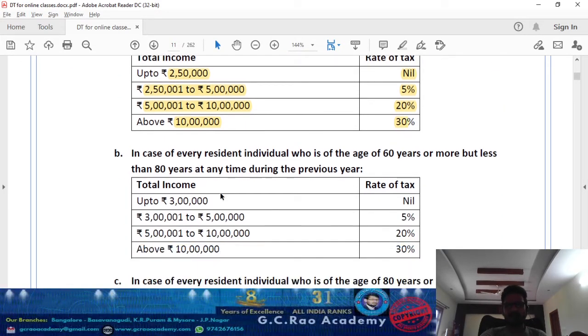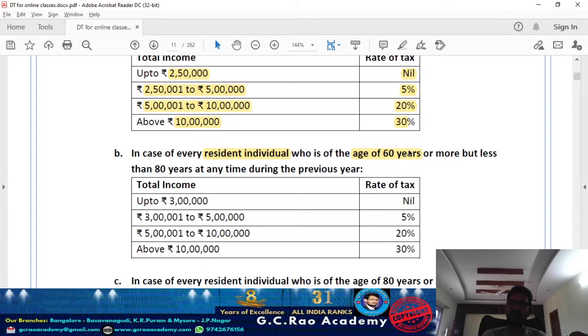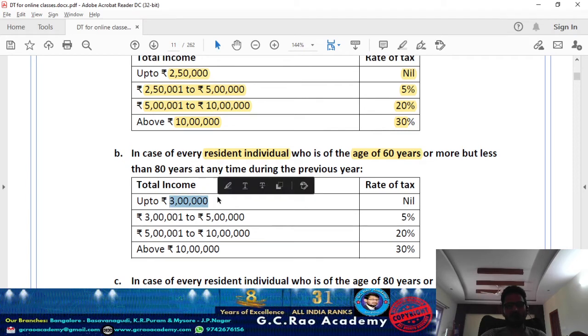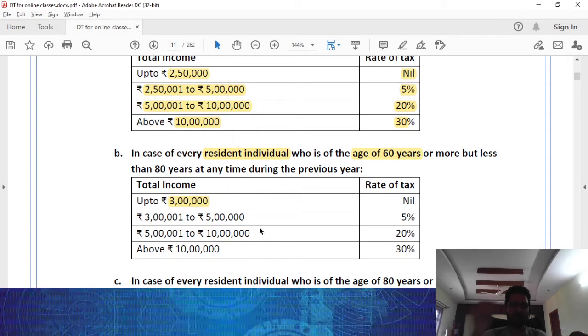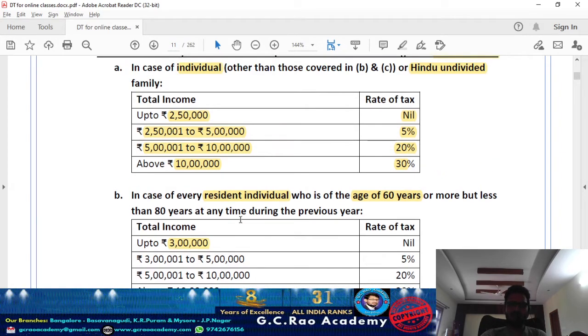In case the assessee is a resident individual who is a senior citizen, what do you mean by senior citizen? At any point of time during the relevant previous year, if he attained the age of 60 years or more but less than 80 years, then they give a slightly higher basic exemption. Up to 3 lakh rupees is the basic exemption. Remaining slabs remain the same. 3 lakh to 5 lakh is 5%. 5 lakh to 10 lakh is 20%. Above 10 lakh is 30%. Compared to an ordinary individual, a senior citizen gets a slightly higher basic exemption, that is 3 lakh rupees.